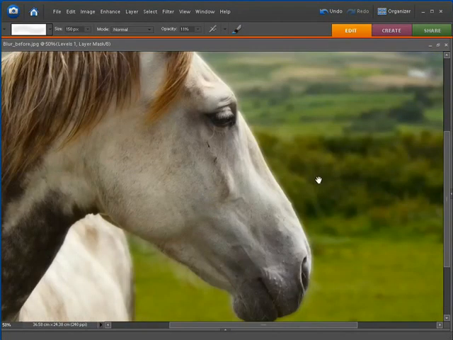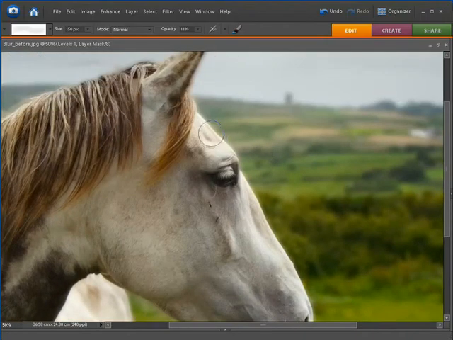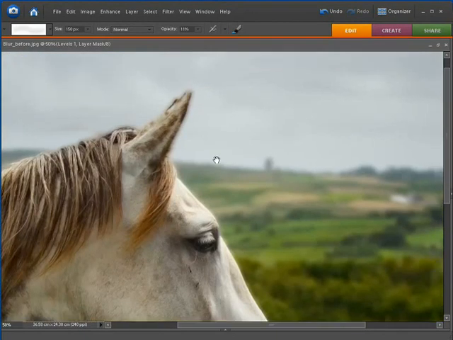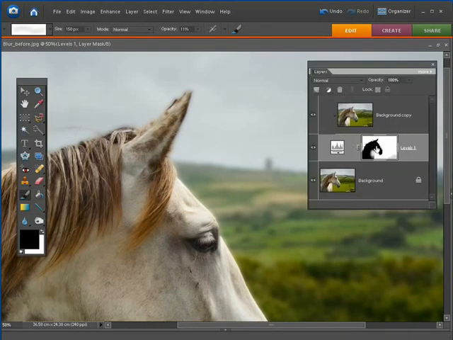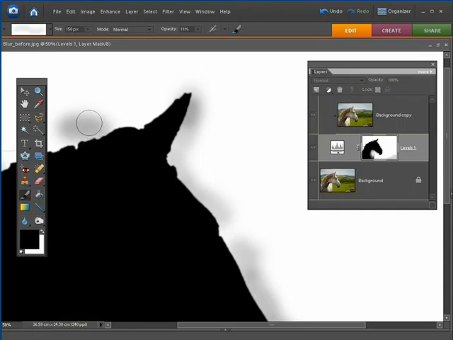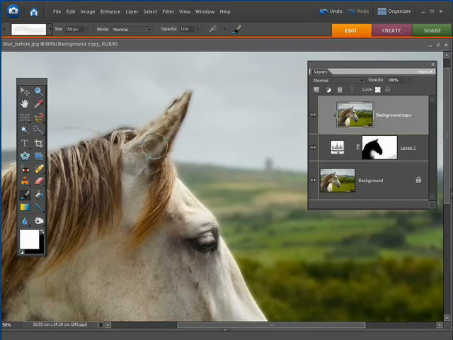And if there's a bit of a halo around the edge of the horse, like you can see here because of the blur, just click and spray with our very soft brush on the mask just to get rid of the halo, but keep the background nice and blurred and the horse looking nice and sharp. There's a little bit of halo on the ear there, and that subtly blends it. Oh, another hair here we can restore very gently, and you can see there on the mask, if I Alt-click again, we've got some very subtle soft grey, but that's enough to restore the missing hairs.